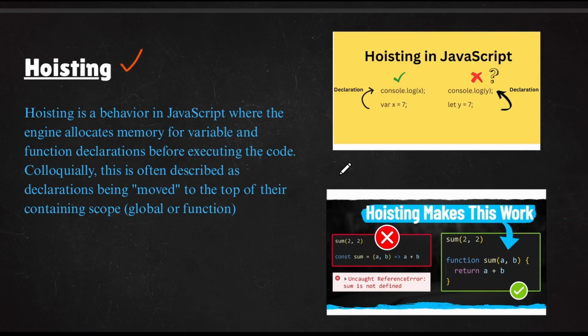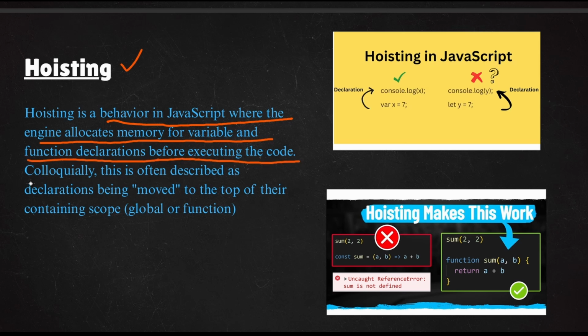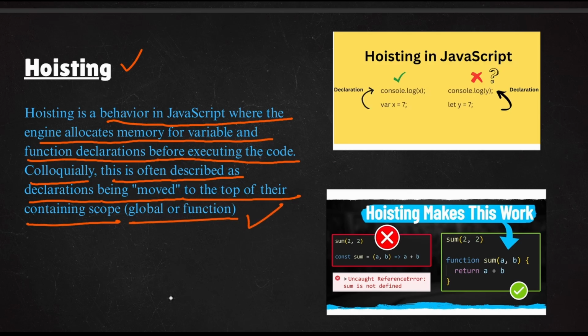Let us read the statement once clearly so that you will understand hoisting better. Hoisting is a JavaScript behavior where the engine allocates memory for variable and function declarations before executing the code. Collectively, this is often described as declarations being moved to the top of their containing scope, global and function. Okay, hoisting in JavaScript: you can see this is correct, but this is not correct. Why? This is with the help of let.